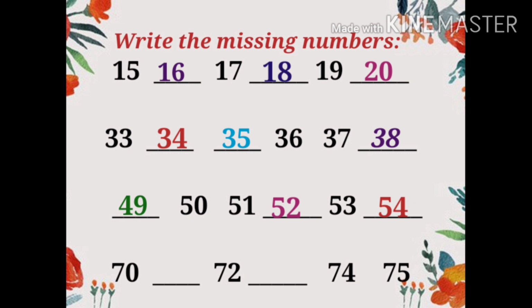Next, 70. What comes after 70? 71. Good. Then 72 is again given to us. Now tell me what comes in between 72 and 74. 73. Speak out. 73, 74 and 75. 70, 71, 72, 73, 74 and 75.